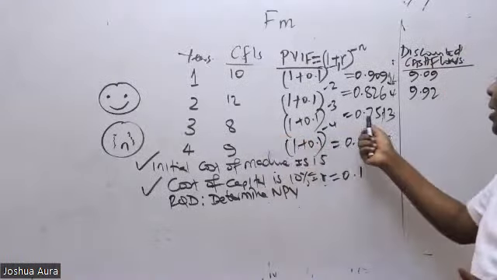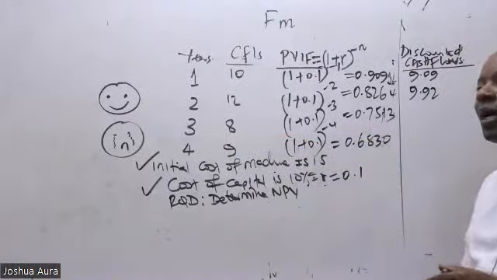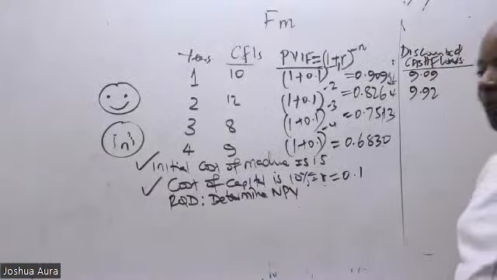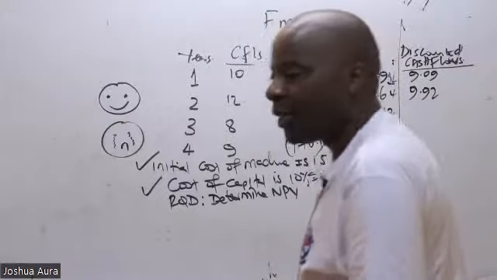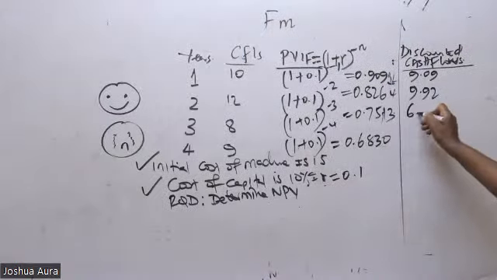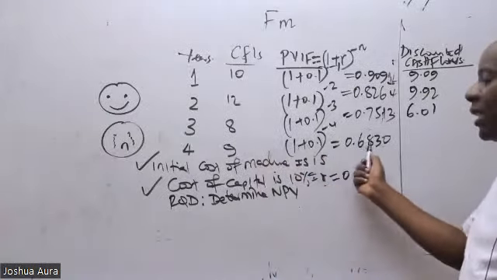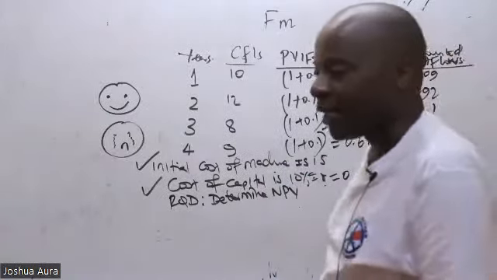So start with the third one. So 8 times this figure. What do we have? 2 decimal places. According to my friend Mahabub, 6.01. And then now we have the last one. The last one we have 9 times this, which will end up giving me the last one.